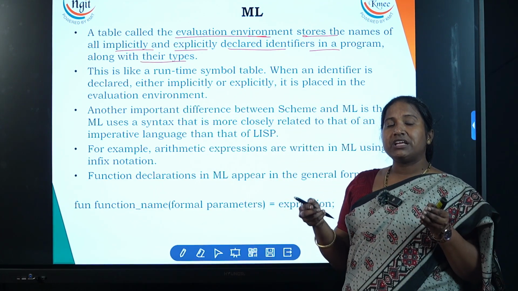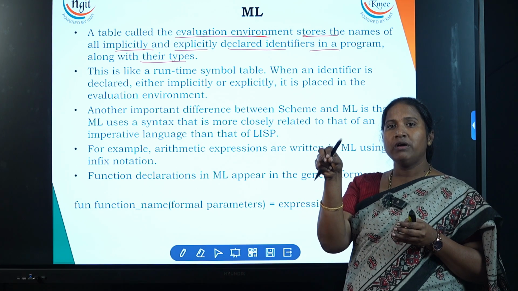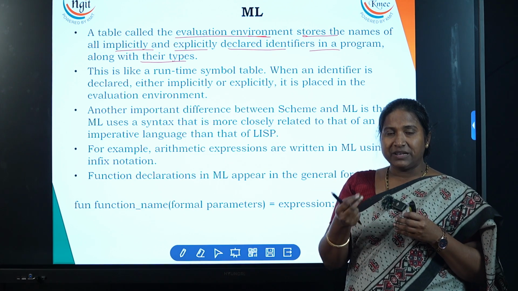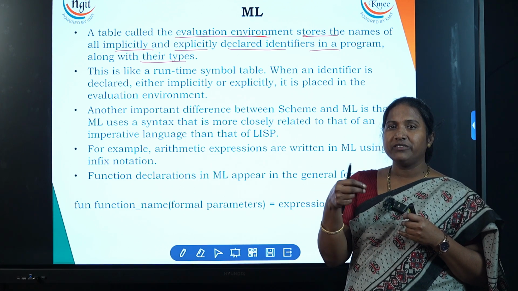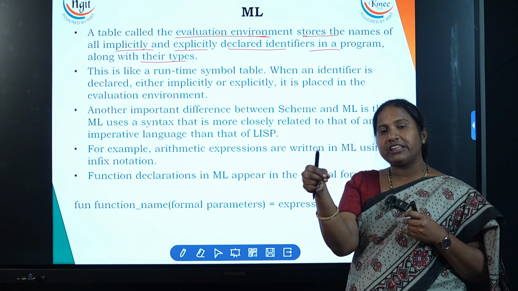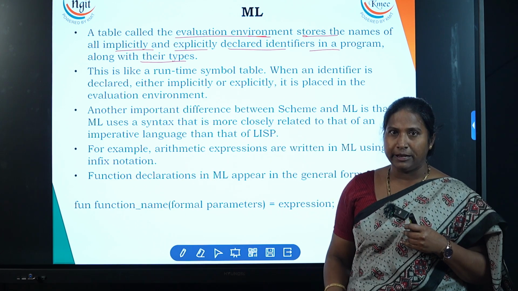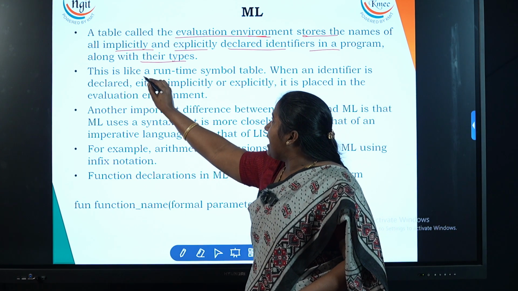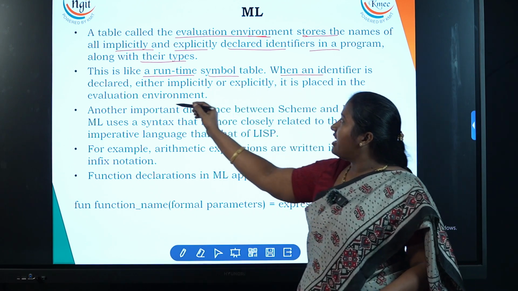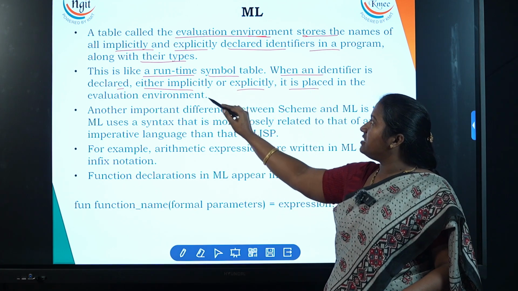Whatever parameters are involved in evaluation, either they are defined implicitly or explicitly. Those implicit and explicit declarations will be recorded in the evaluation environment table. It is like a runtime symbol table: when an identifier is declared either implicitly or explicitly, it is placed in the evaluation environment table.